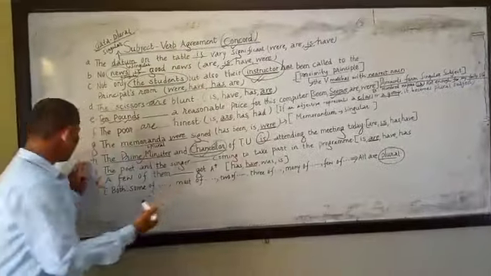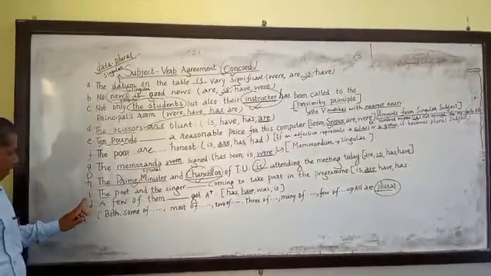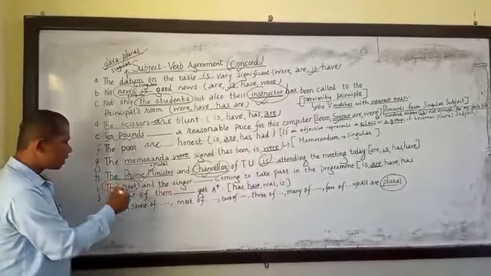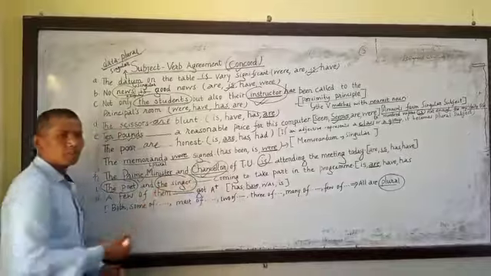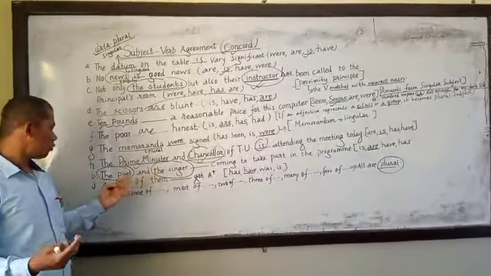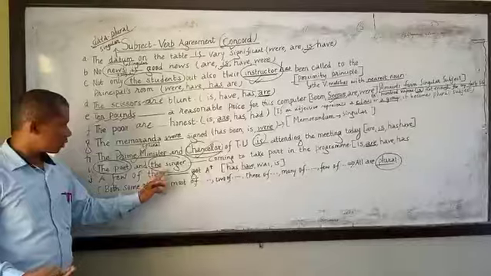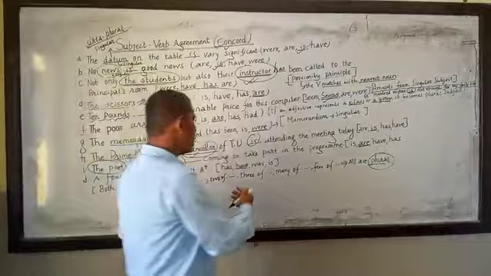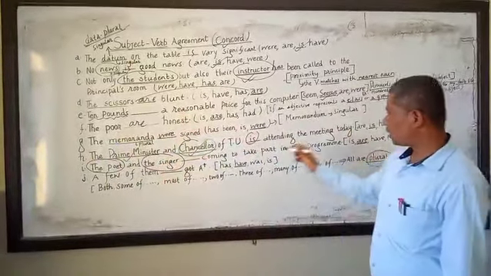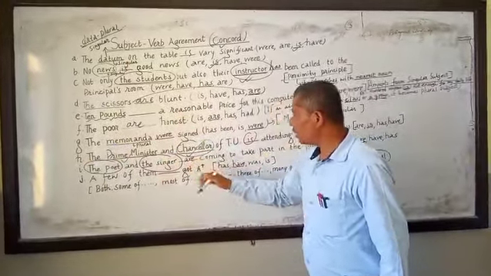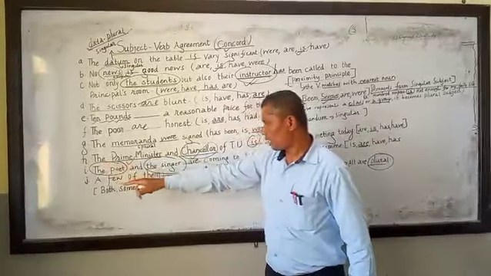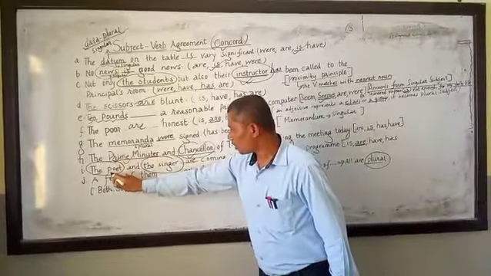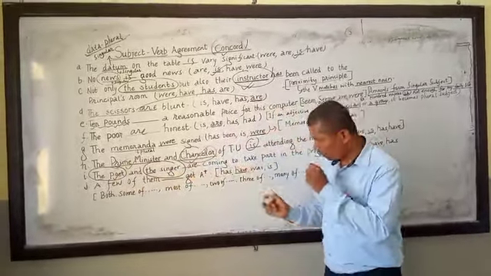Now look at this number 9. The poet and the singer. The poet is a different person and the singer is a different person. There are two persons. One person is the poet and another person is the singer. That's why it is plural, and because it is plural, it takes are. Now, there is a difference between number 8 and number 9. That subject is singular, but this subject, the poet and the singer, is a plural subject.